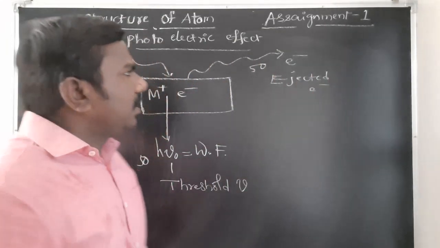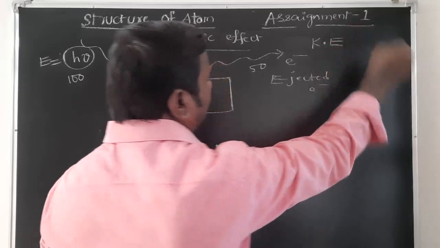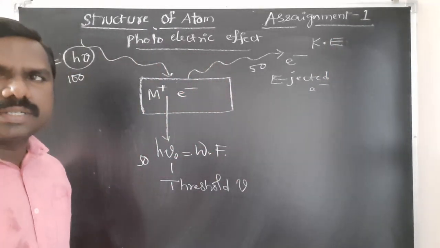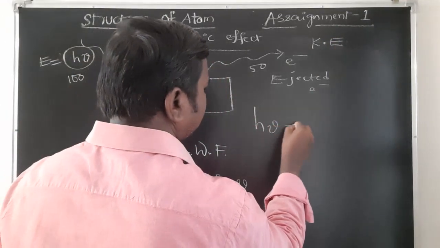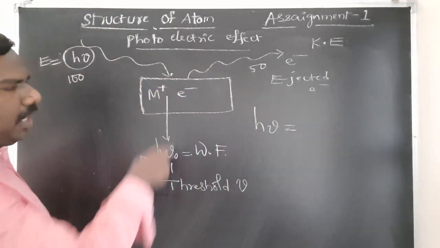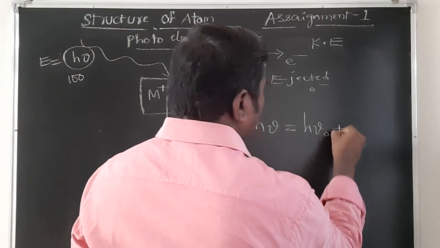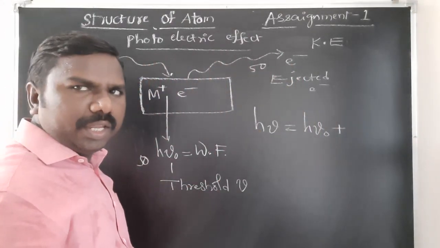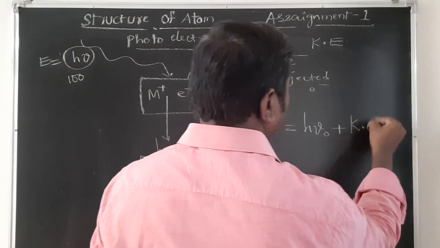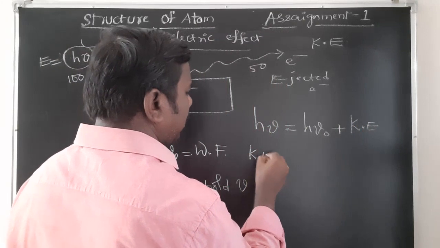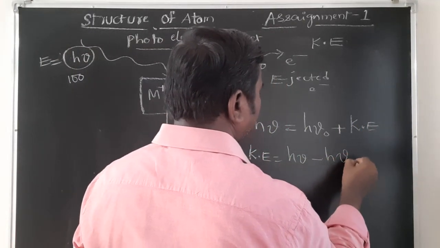Getting, all of you? This ejected electron has kinetic energy. So I am passing h nu of 100, 50 is consumed to break the bond, that is h nu naught, and the rest of the 50 is used to eject the electron. That is called kinetic energy. Finally, kinetic energy is equal to h nu minus h nu naught.